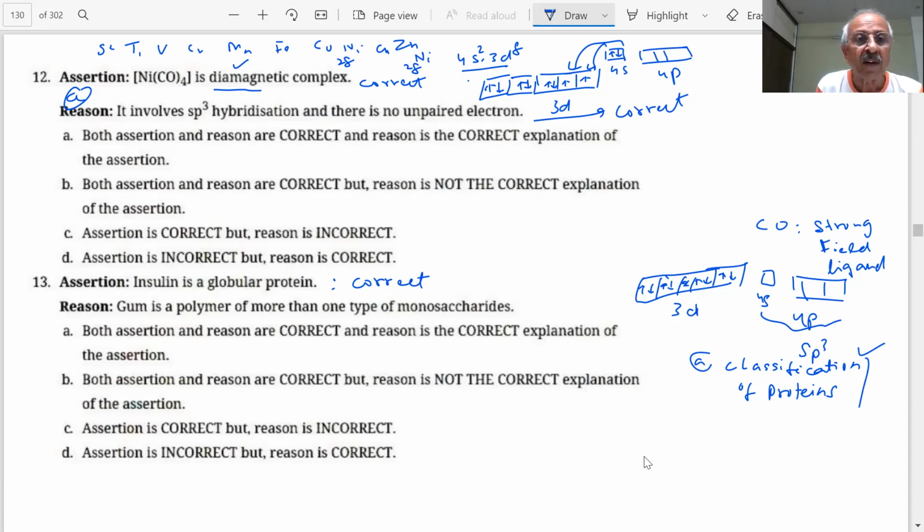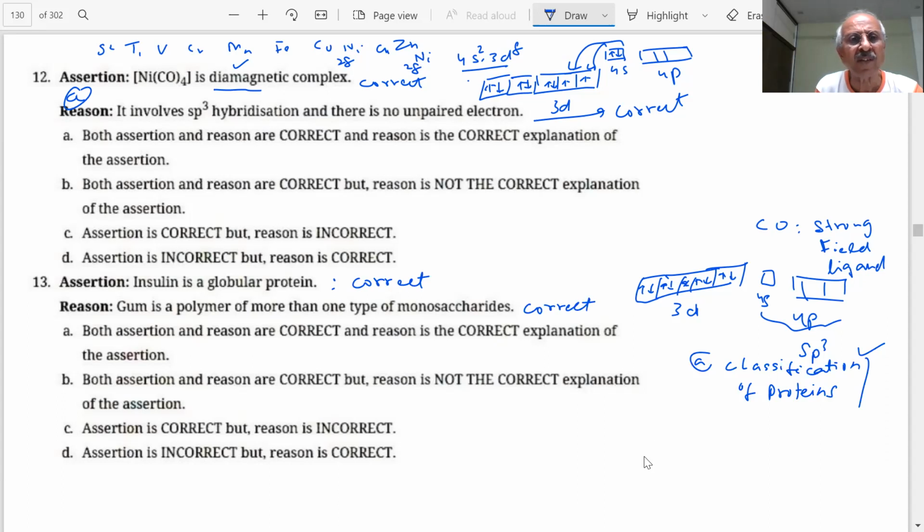And reason: gum is a polymer of more than one type of monosaccharides. Is it a true statement? Gum. What is a gum, student? Is it a polymer? Yes, it is a polymer of more than one type of monosaccharides? Yes, sir, more monosaccharide units are there. That is correct.